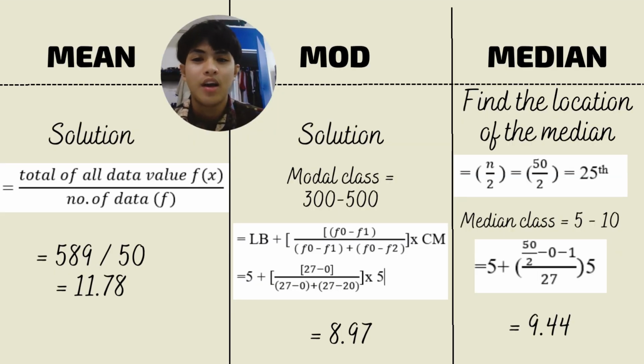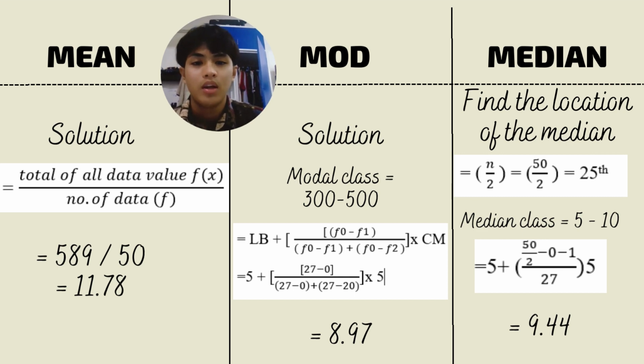Okay, the next question is how much do you spend your money per day? So first, you need to find the mean. The solution to find the mean is the total of all data values divided by the number of data. By using this formula, you will get 11.78.